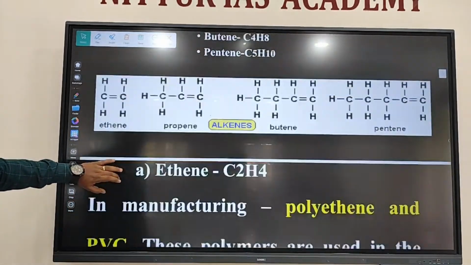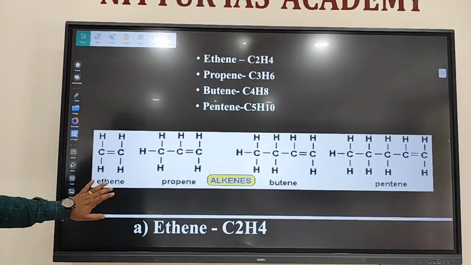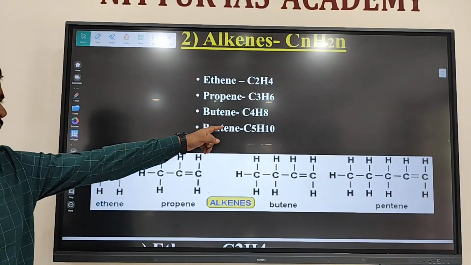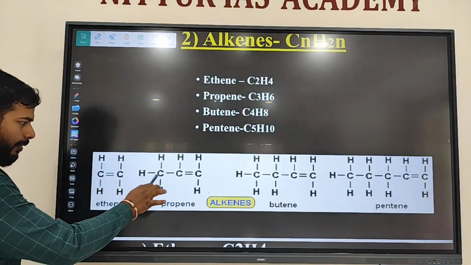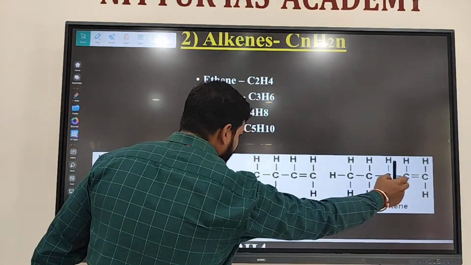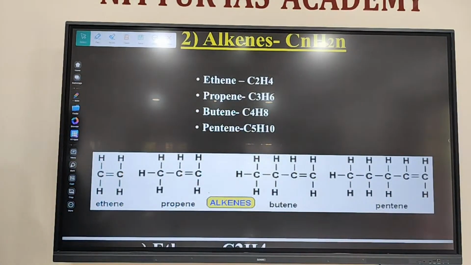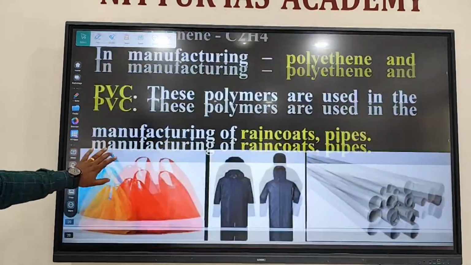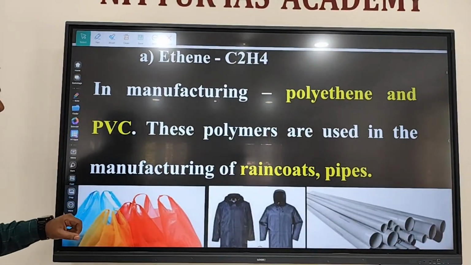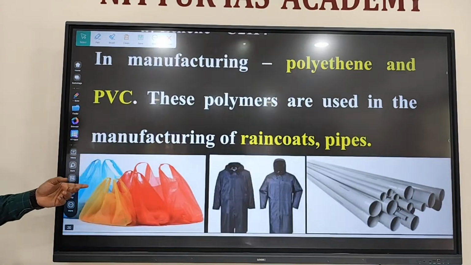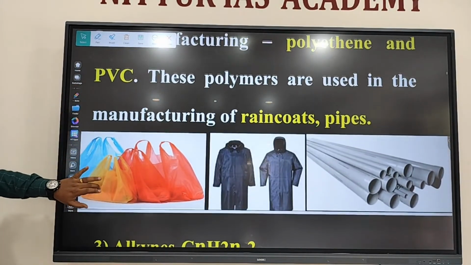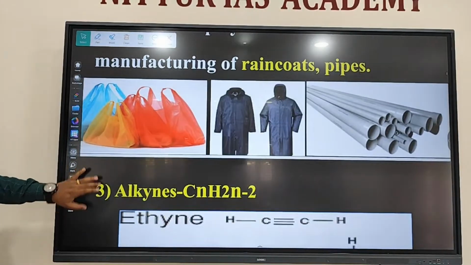Alkenes. See, ethene, propene, butene, pentene end with ene, right? All these have at least one double bond. Saturated or unsaturated? Unsaturated hydrocarbons, double bond unsaturated hydrocarbons. Examples: ethene is used for polythene, plastic, etc. Then it is also used for the manufacture of PVC, polyvinyl chloride.